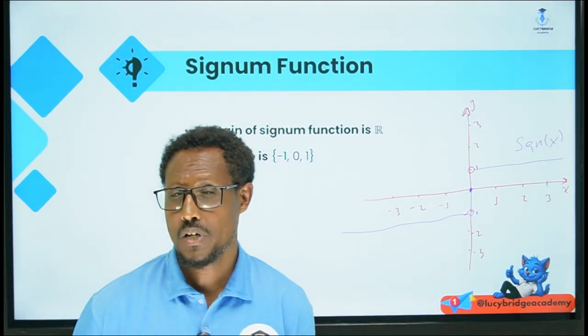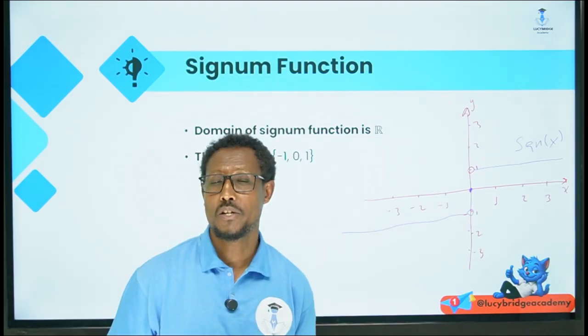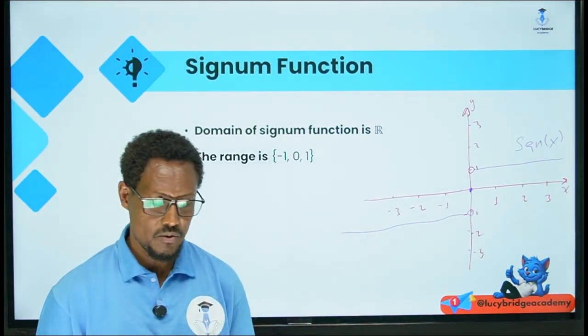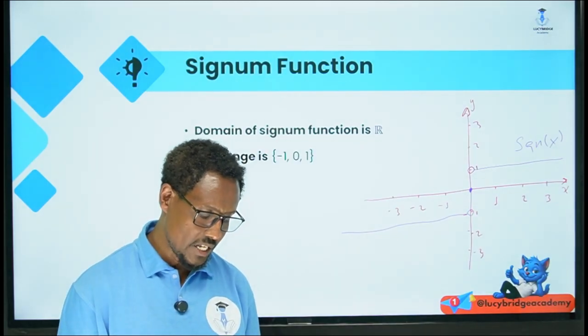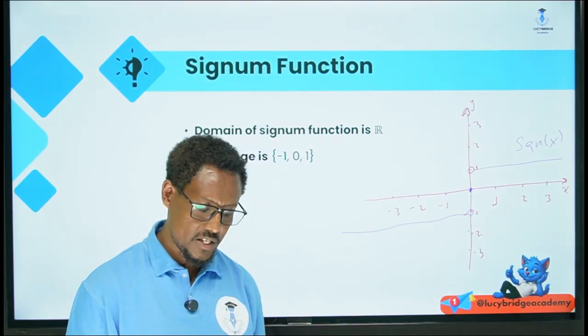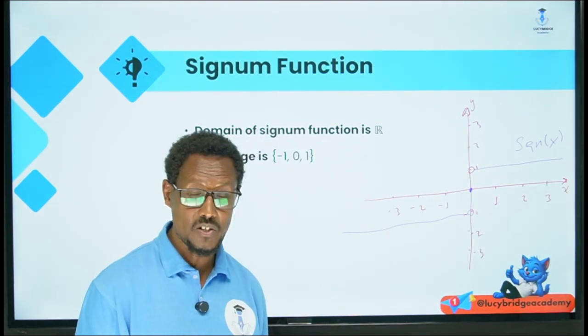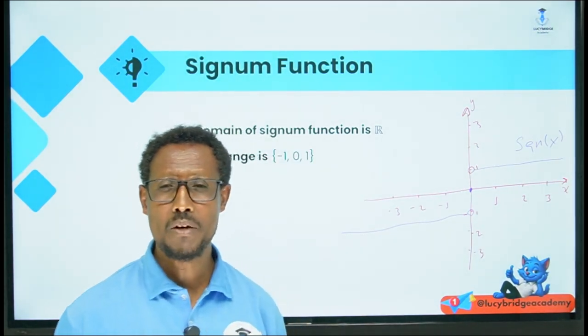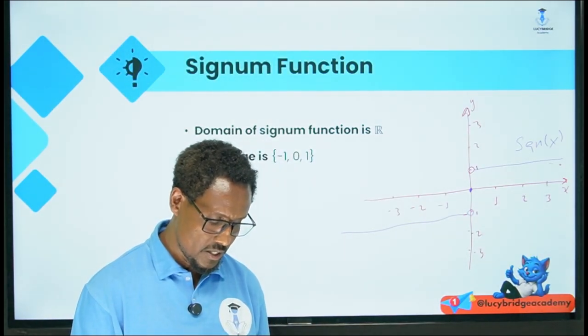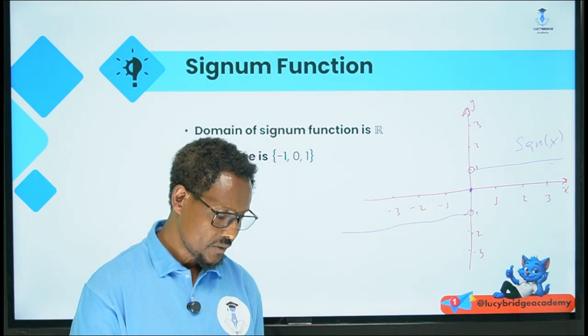Okay, good. Now, the domain of signum of x is the set of all real numbers, as I have told you, and the range is -1, 0 and 1. The range of signum of x, okay, it is a function. And again the graph looks like this. When the value of x is greater than 0, the corresponding value of the signum function is 1. Okay, that means it looks like this. This is the graph of signum of x and the range is -1.